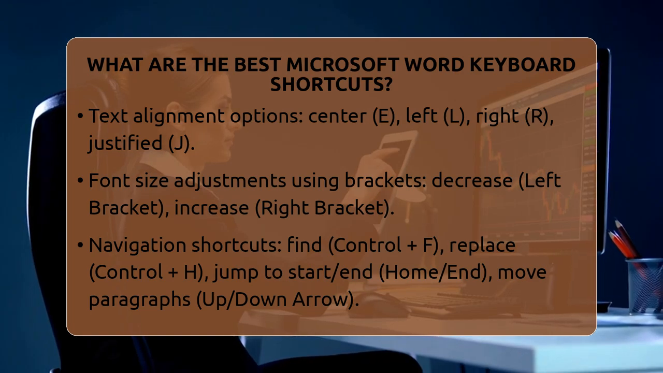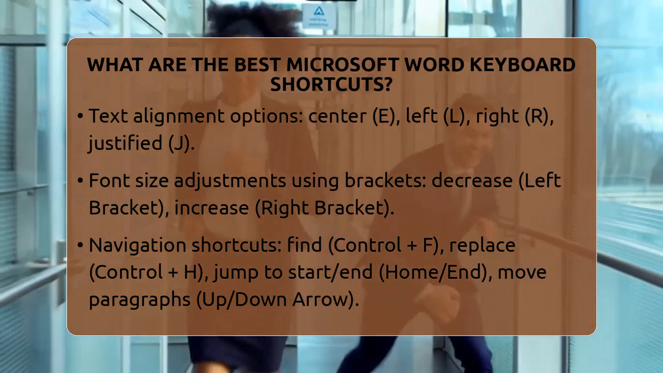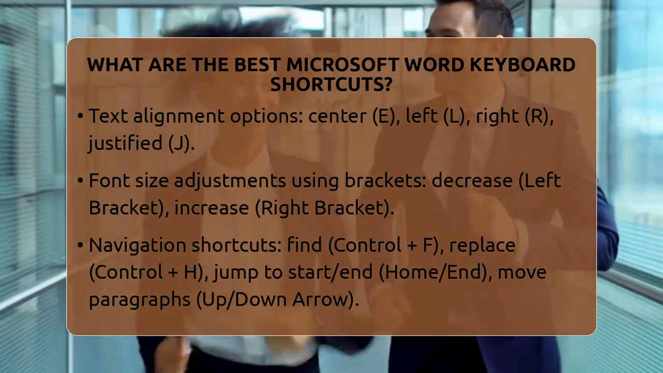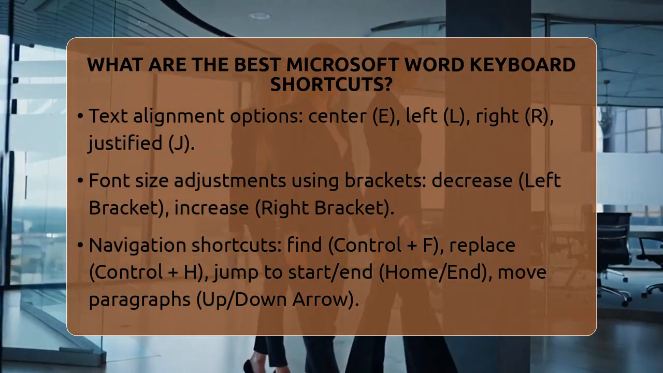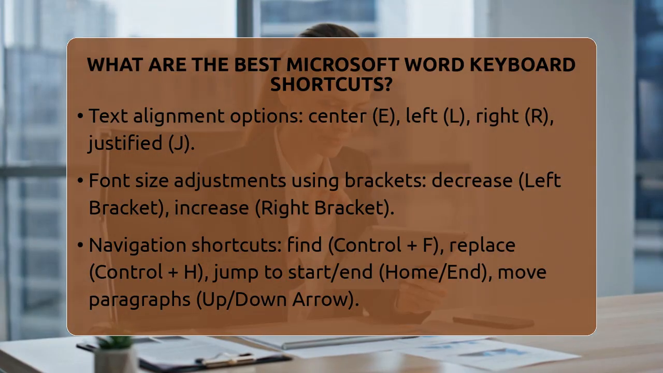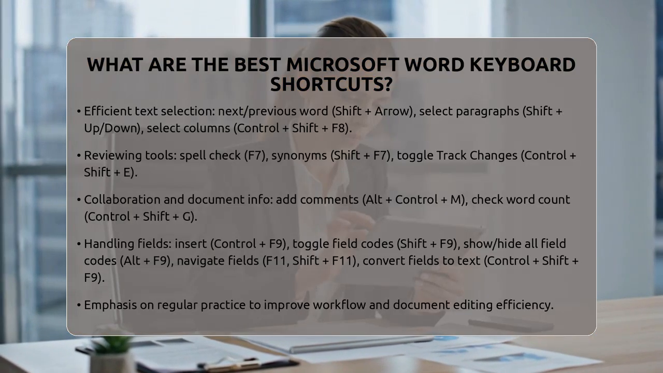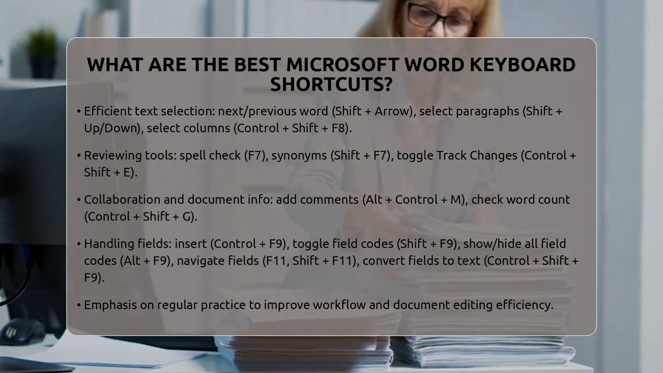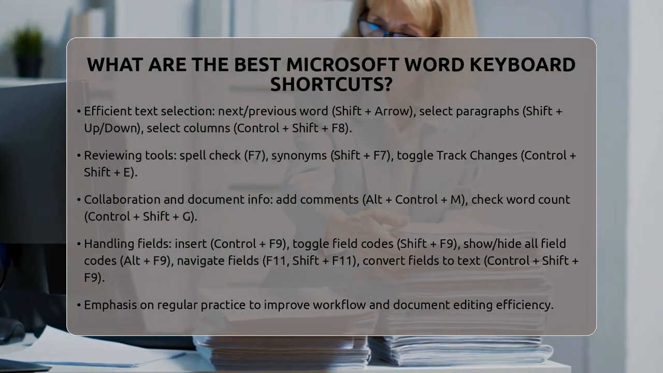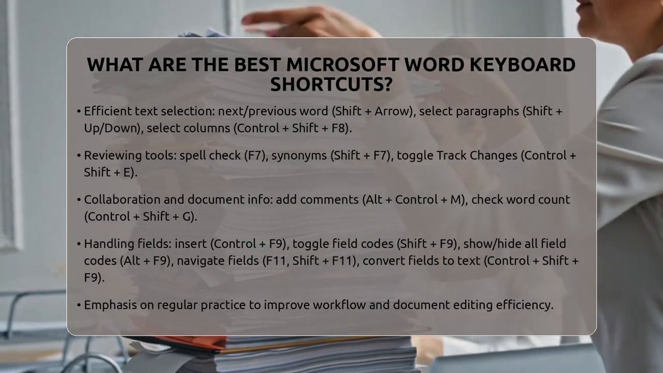Reviewing your work is easier with shortcuts like F7 for spelling and grammar checks, Shift plus F7 for synonyms, and Ctrl plus Shift plus E to turn track changes on or off. To add comments during collaboration, Alt plus Ctrl plus M is perfect. To see how long your document is, Ctrl plus Shift plus G opens the word count dialog.